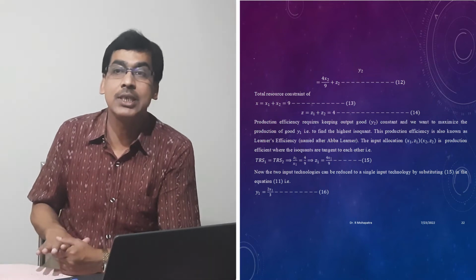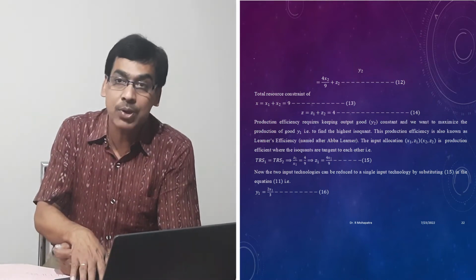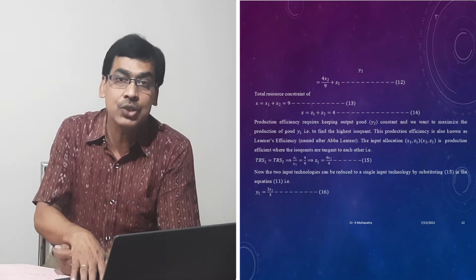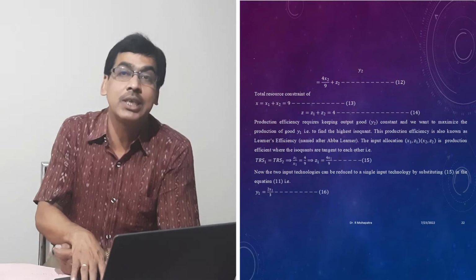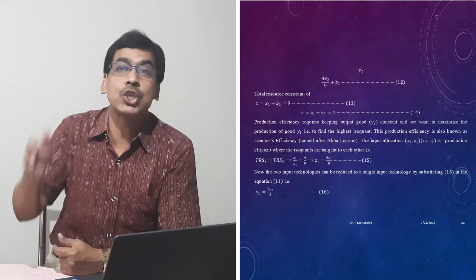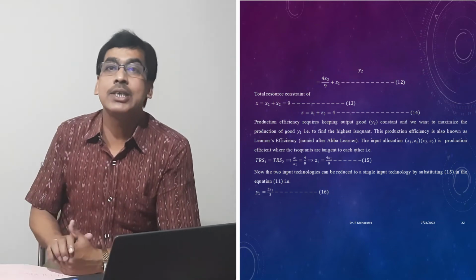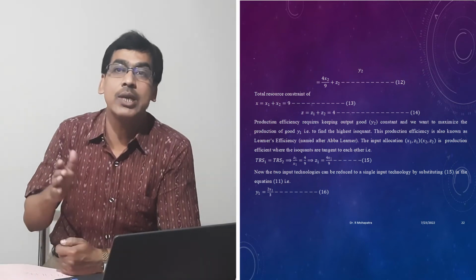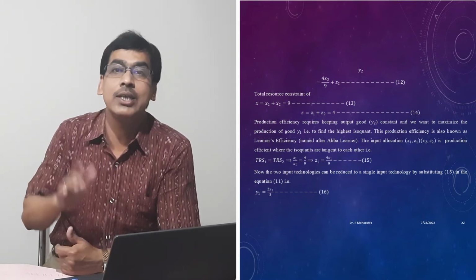So the production possibility frontier is known as concave because its slope is increasing. When y1 is 0, y2 is 10, and when y2 is 0, y1 is also 10.